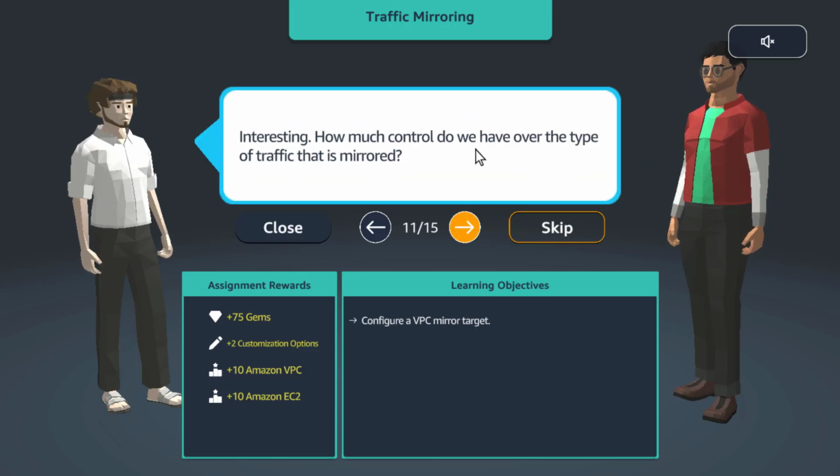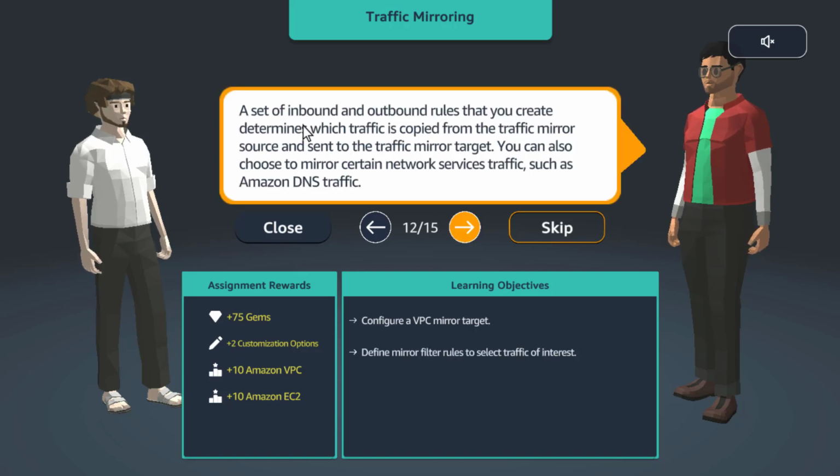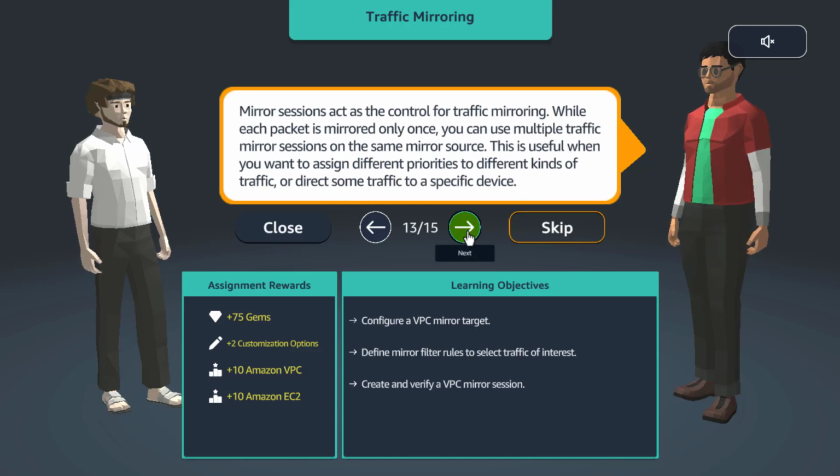Interesting. How much control do we have over the type of traffic that is mirrored? A set of inbound and outbound rules that you create determines which traffic is copied from the traffic mirror source and sent to the traffic mirror target. You can also choose to mirror certain network services traffic, such as Amazon DNS traffic.